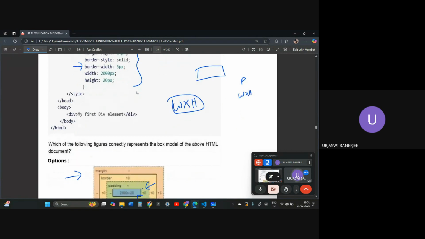So what does border style solid mean? Border style solid means this type of line. There won't be dotted, everything will be a straight line like this. No dotted. So after padding, the border comes.